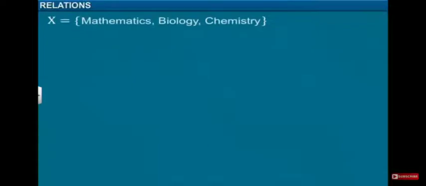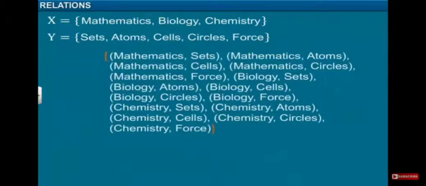Now take another example. Let X is equal to mathematics, biology and chemistry and Y is equal to sets, atom, cell, circle and force. So we have in X cross Y a total of 15 elements, 15 ordered pairs, because number of X is equal to 3 and number of Y is equal to 5. So X cross Y is 3 cross 5, a total of 15 elements like mathematics sets, mathematics atoms, mathematics cells, mathematics circles, mathematics force and so on for biology and chemistry also. So in total we have 15 relations.